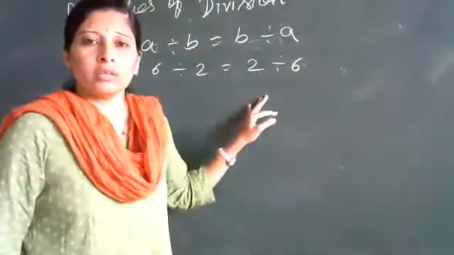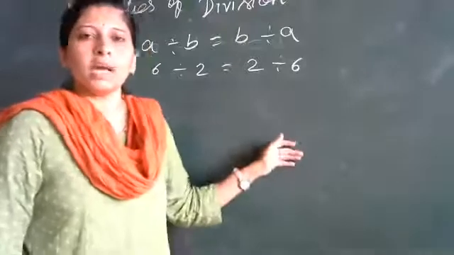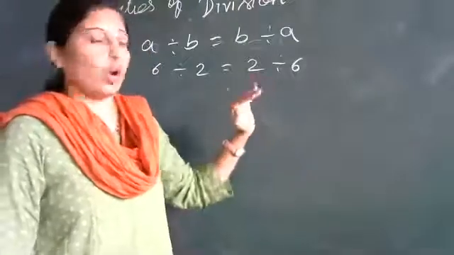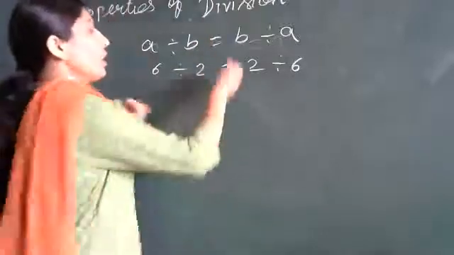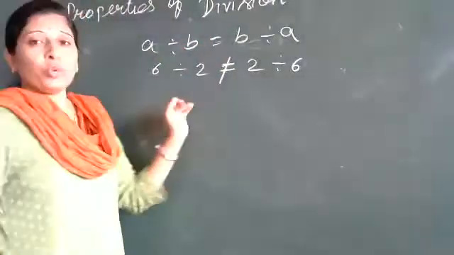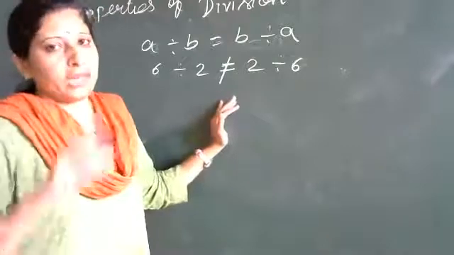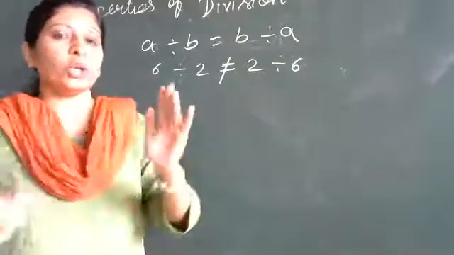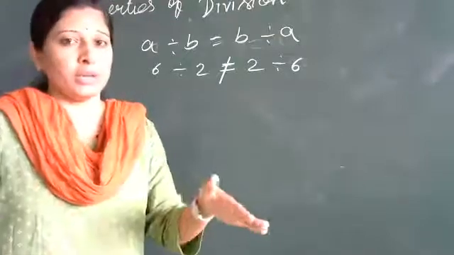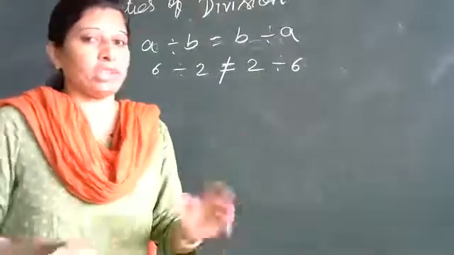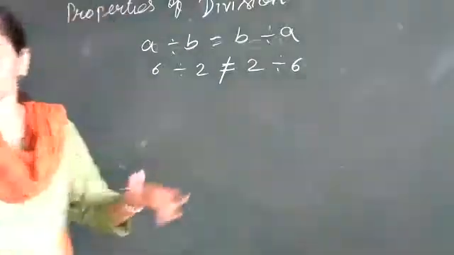Here the smaller number is there, so we get a decimal answer. So the commutative property also will not hold for division, like subtraction. So here you can see addition and multiplication hold all the properties, but subtraction and division don't hold all properties.